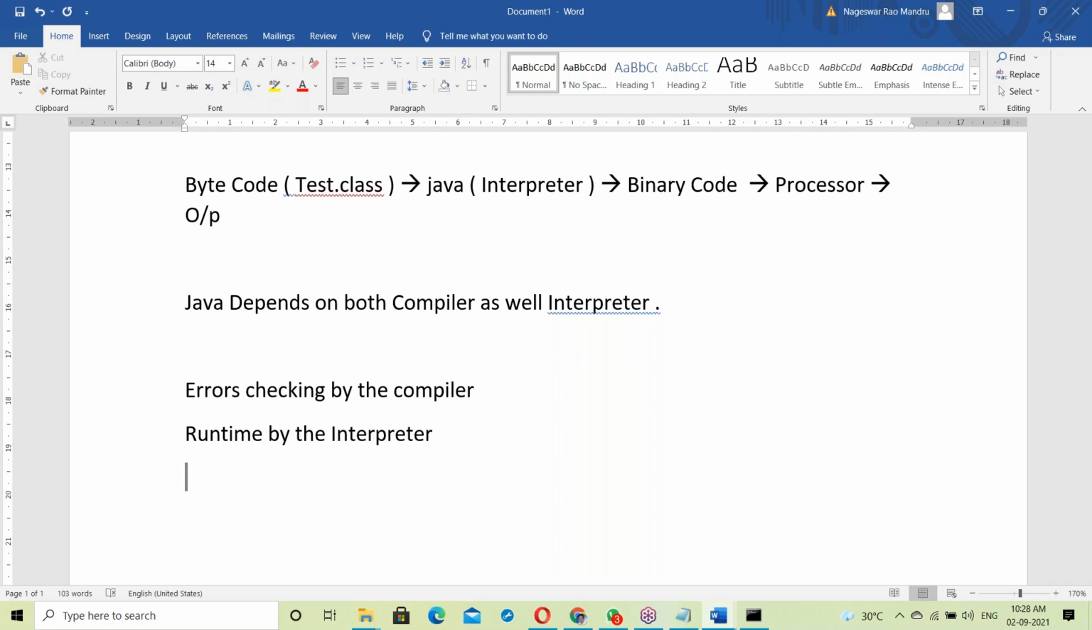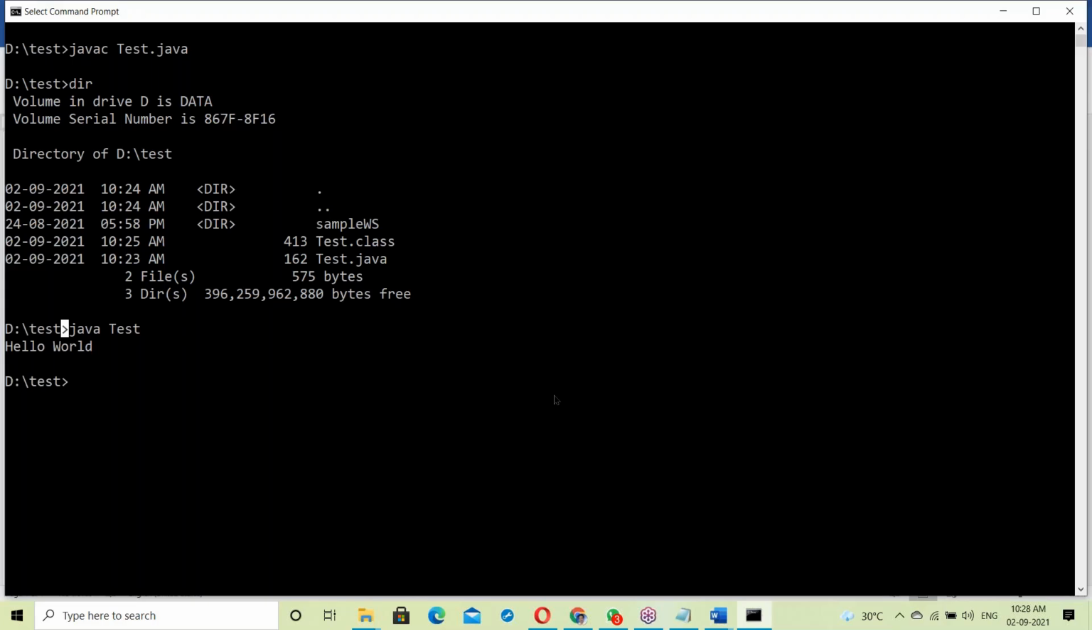Yes, some doubts. Mr. Javed Alam, your doubts. Yes, this is CMD. You're asking about this CMD. At the top you write javac test.java, and that's the compiler part, right? Then it checks the errors, and after that we do the interpreter part, java test, and we get hello world. Yeah, that is the case of Java.